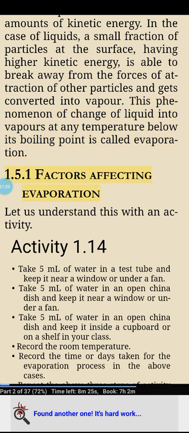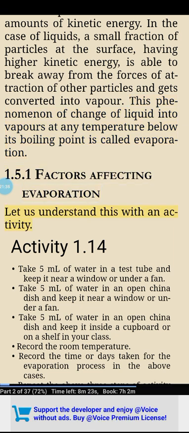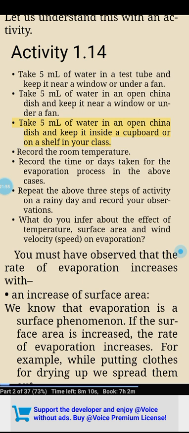1.5.1 Factors affecting evaporation. Let us understand this with an activity. Activity 1.14. Take 5 milliliters of water in a test tube and keep it near a window or under a fan. Take 5 milliliters of water in an open china dish and keep it near a window or under a fan. Take 5 milliliters of water in an open china dish and keep it inside a cupboard or on a shelf in your class. Record the room temperature. Record the time or days taken for the evaporation process in the above cases. Repeat the above 3 steps of activity on a rainy day and record your observations. What do you infer about the effect of temperature, surface area and wind speed on evaporation?